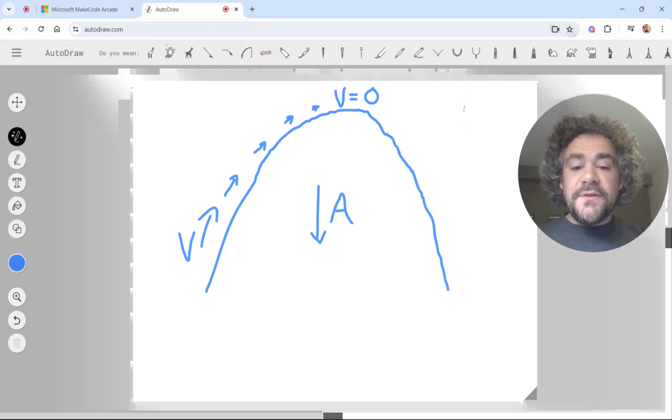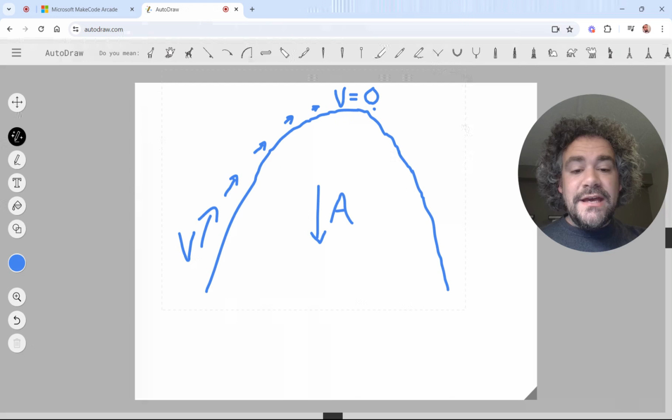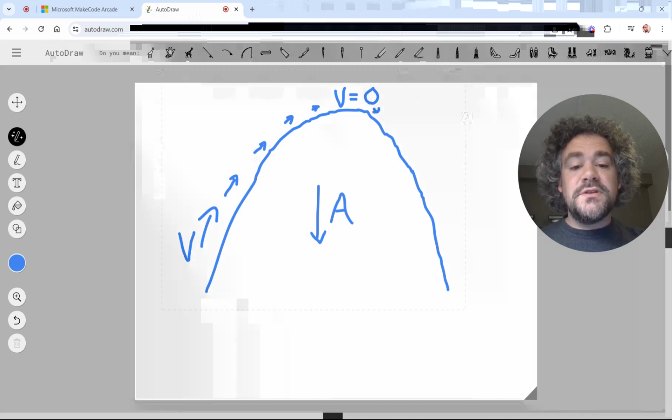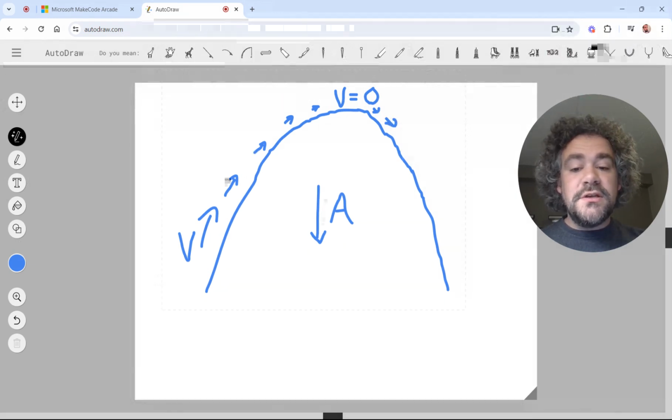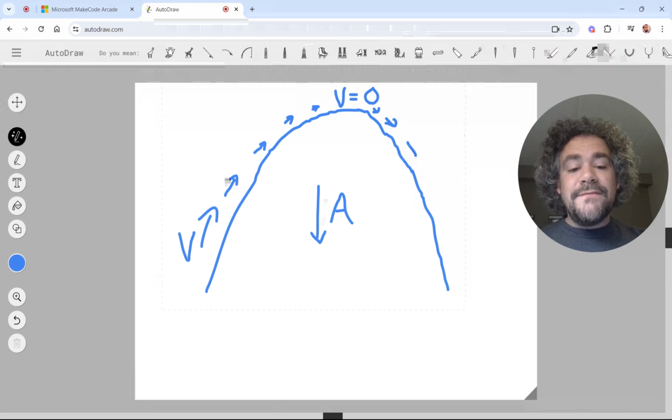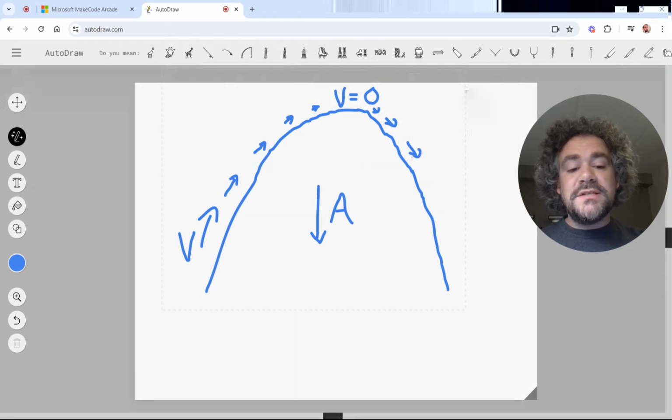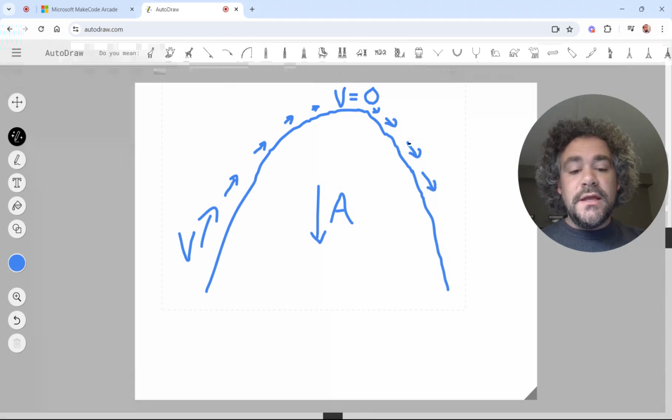So at the very top, velocity equals 0, and then it starts to fall back down. So the velocity starts to pick up. It starts slow, and it gets faster and faster because, just like we talked about earlier in this video, gravity speeds things up as it falls. The longer you're falling, the faster you're falling. And that is true about everything.